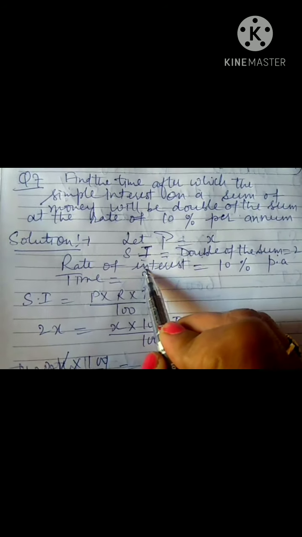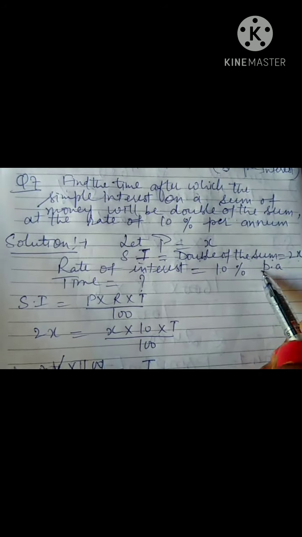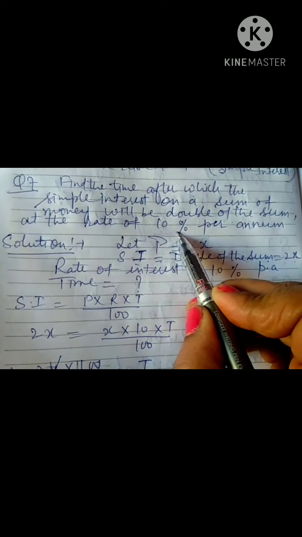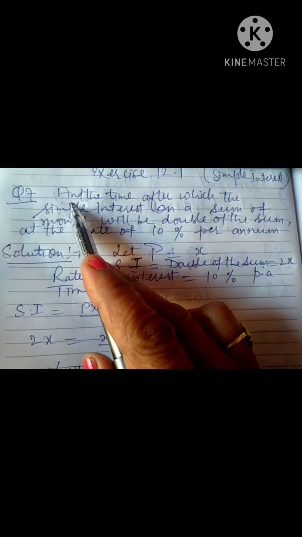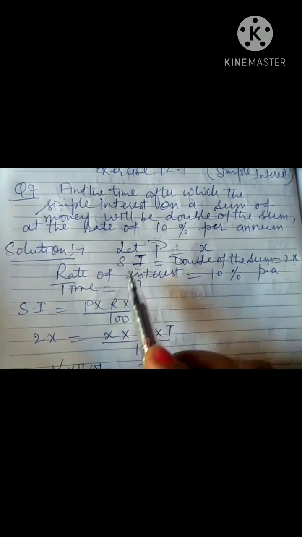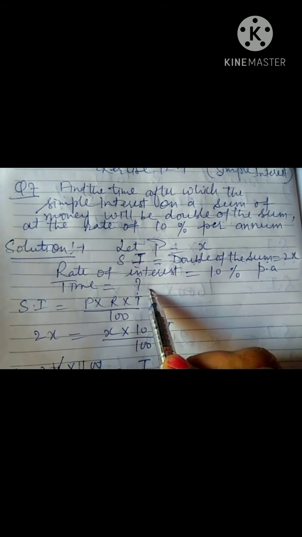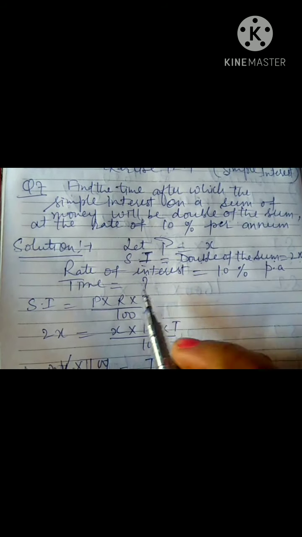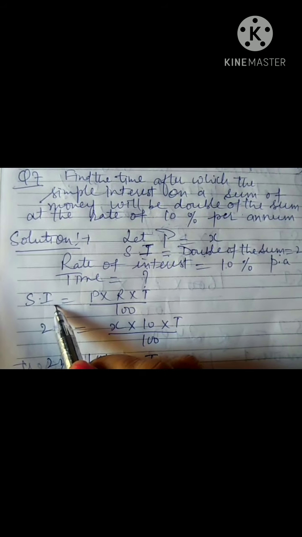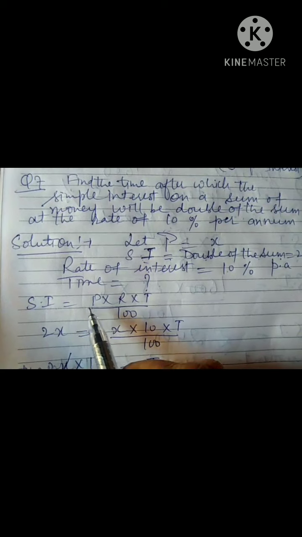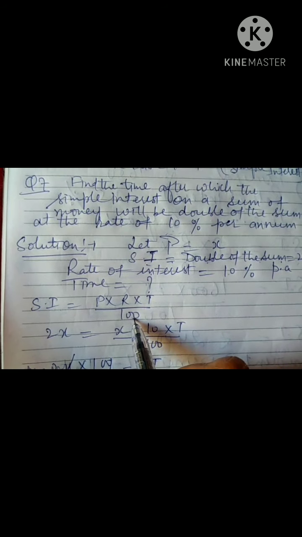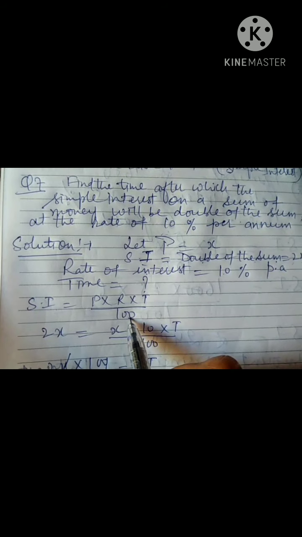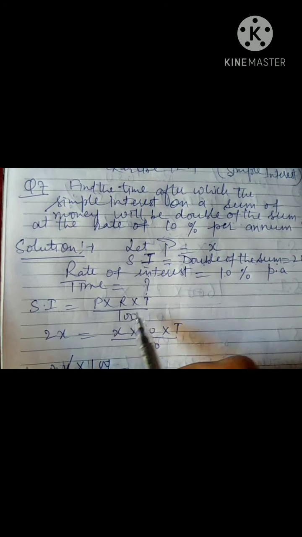Rate of interest is 10% per annum, which is also given in the question. You are asked to find the time. As you know, the formula for simple interest is P into R into T divided by 100. So substitute the given values.